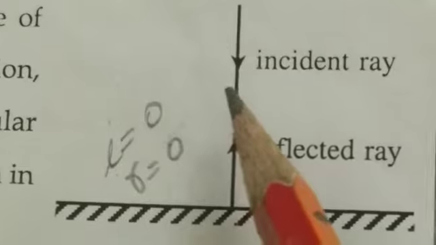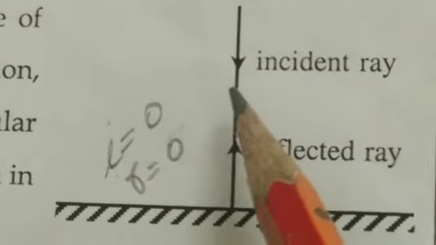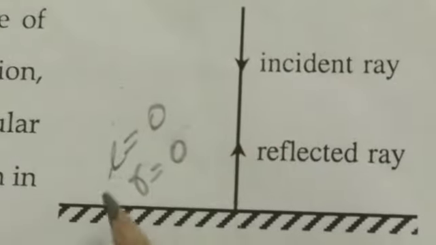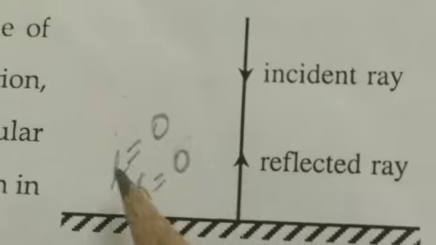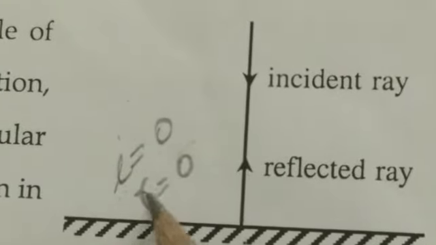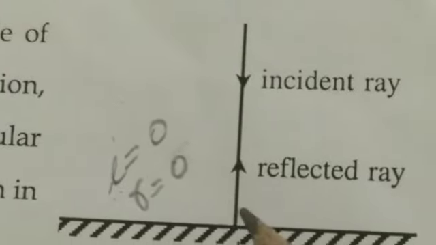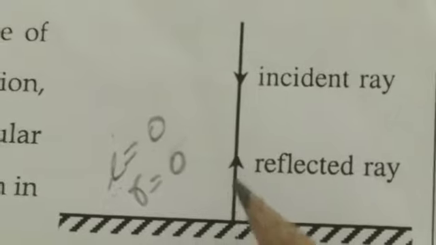The angle made between the normal and the incident ray is called the angle of incidence. So that angle is 0 here. Angle of incidence i equals 0. Then according to the laws of reflection, the angle of incidence is equal to the angle of reflection. So if i equals 0, then r is also equal to 0. Then what happens to the reflected ray? The reflected ray also retraces the path of the incident ray. Understood? Retraces the path of the incident ray means it goes back through the same path of that incident ray.